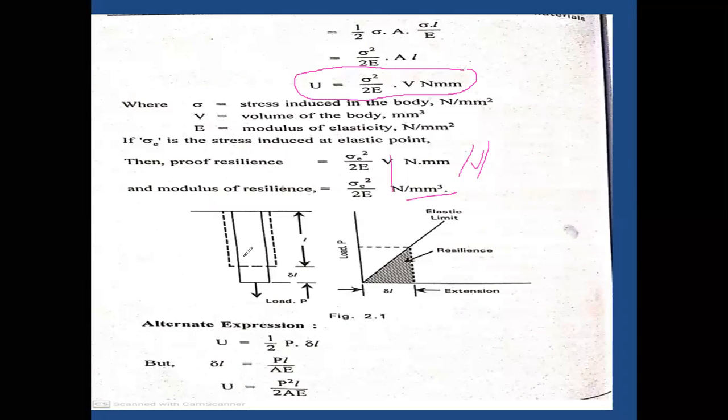Initially the dotted line is the original position of the body. After application of load, the length varies and the diameter varies also. Alternate expression: U equals 1 by 2 P into delta L. So delta L equals PL by AE. Obviously U equals P square L by 2AE.